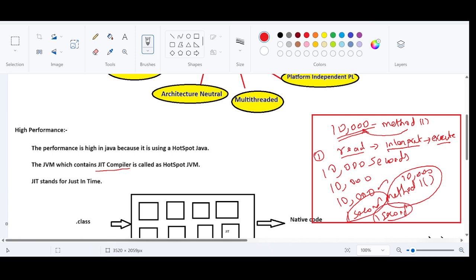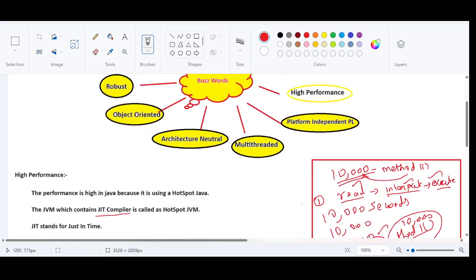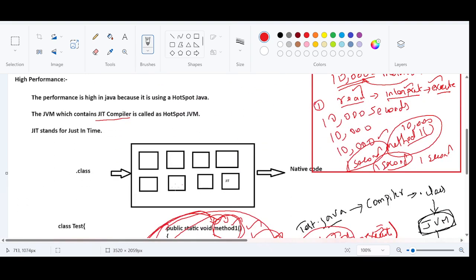Going forward, at any point of time when you call method 1, it is going to take only a second. This operation will be avoided, and because of this, the performance is going to be high. This is just a high-level illustration. Why is it high performance? The simple answer is that the performance in Java is high because of HotSpot, because it is using the HotSpot JVM.